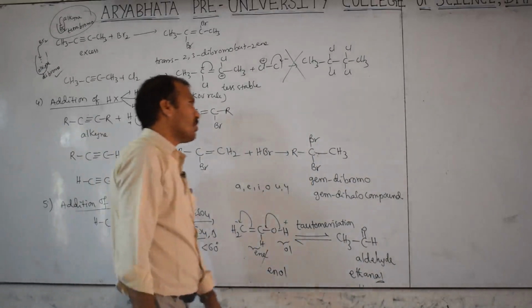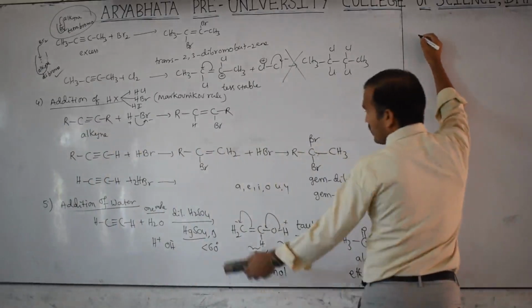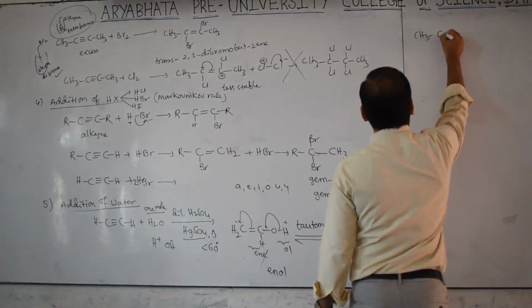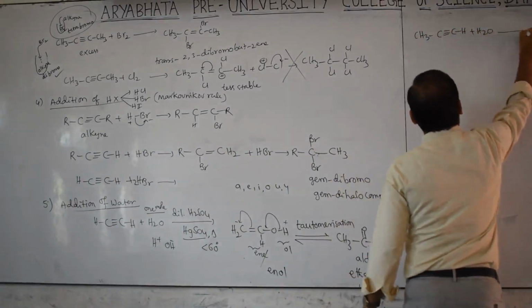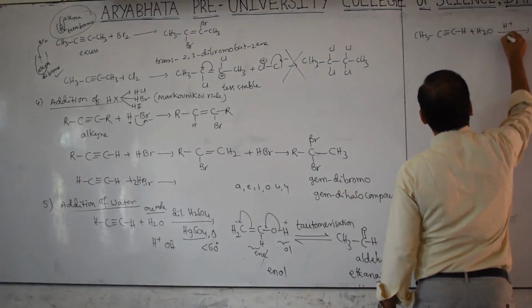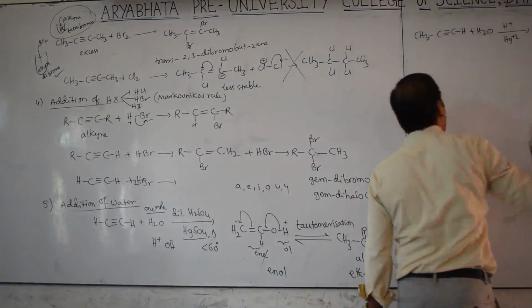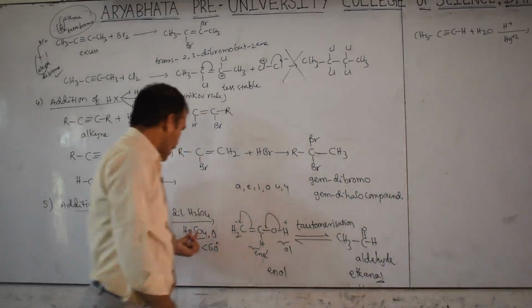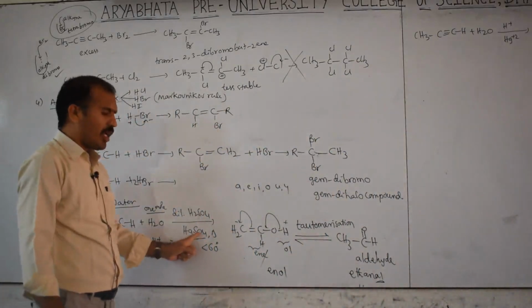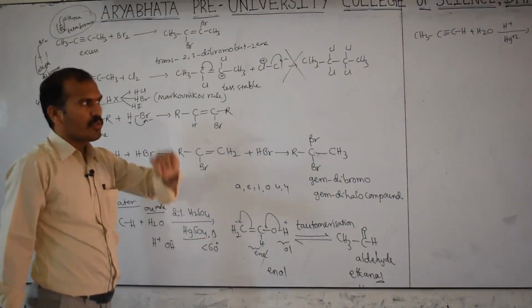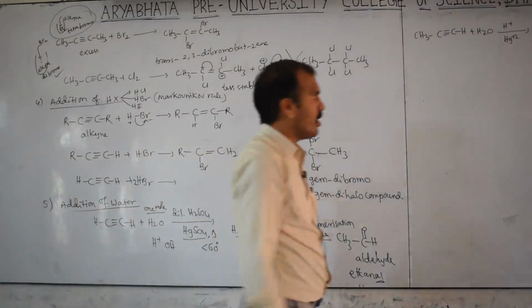Clear? So if you take one more example, CH3, C triple bond, CH plus H2O in the presence of H plus and Hg plus 2. H plus means acid, Hg plus 2 means HgSO4. Sometimes they will give it like this, therefore you have to remember this reference.